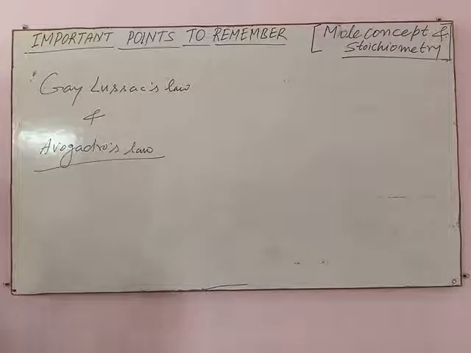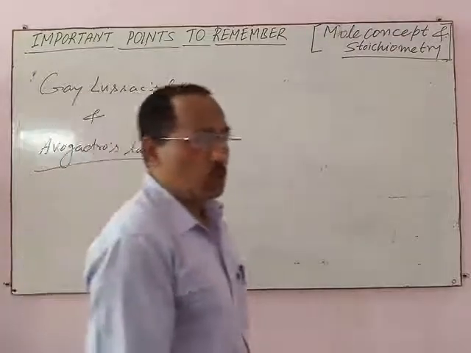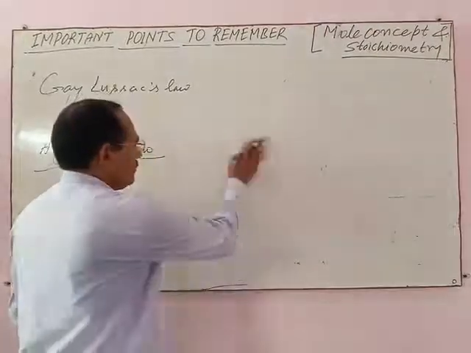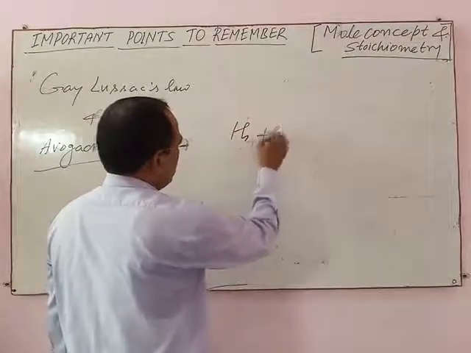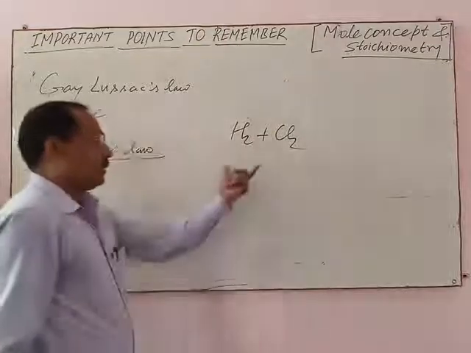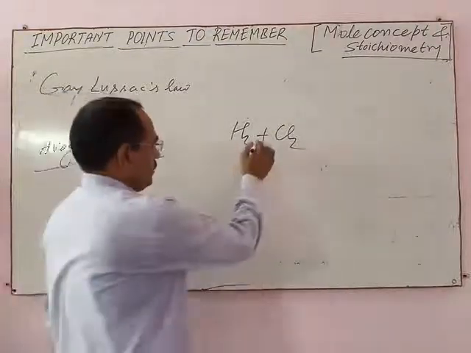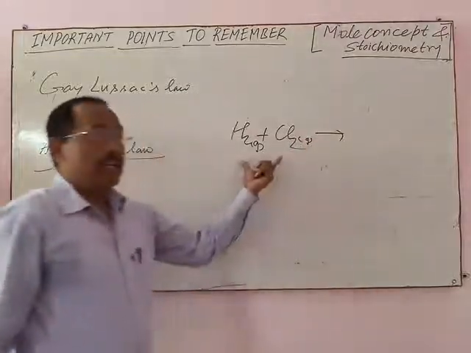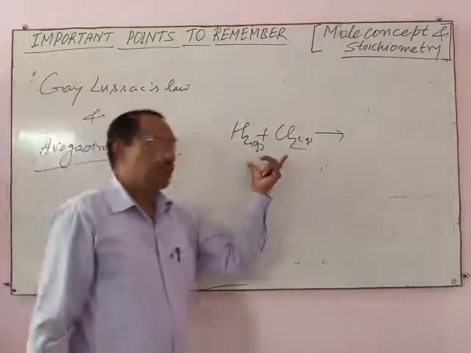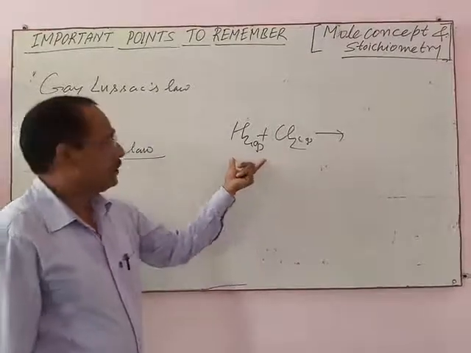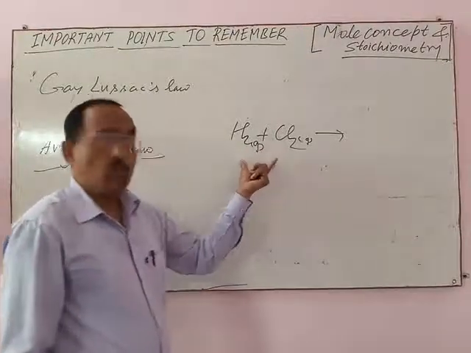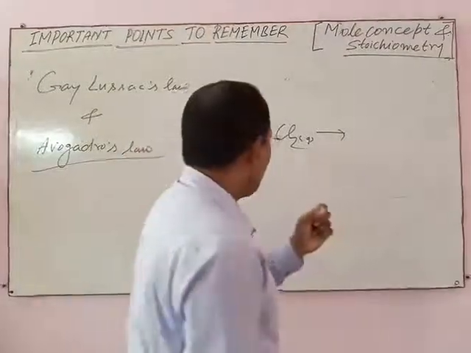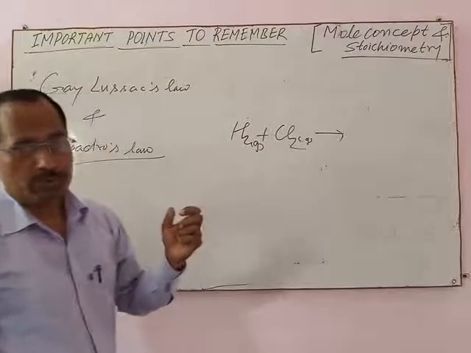Gay-Lussac's law states that when two or more gases react together, for example, hydrogen gas and chlorine gas, they react in simple whole number ratio with respect to their volume.